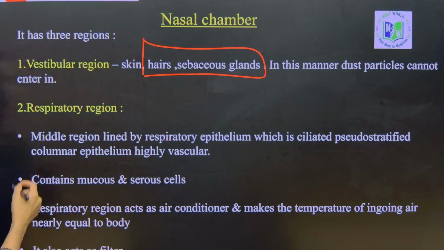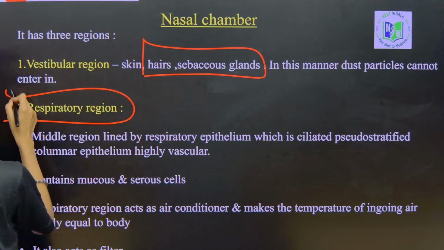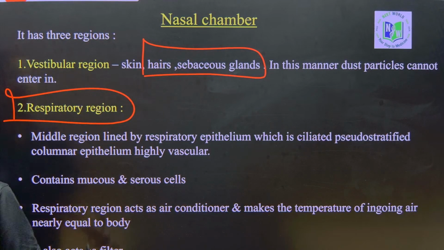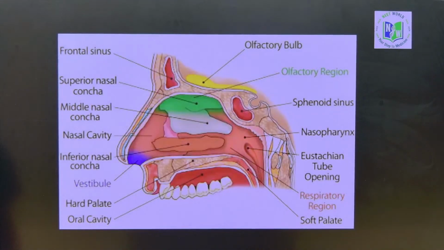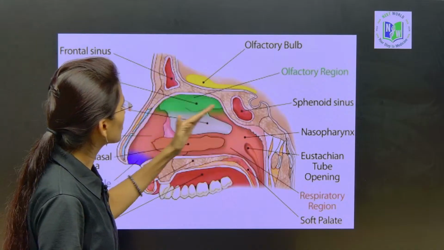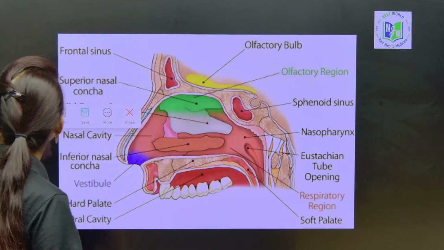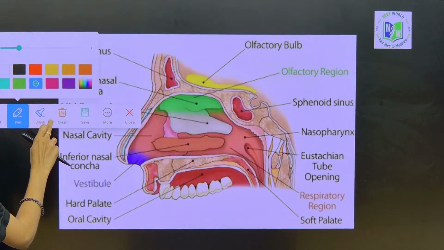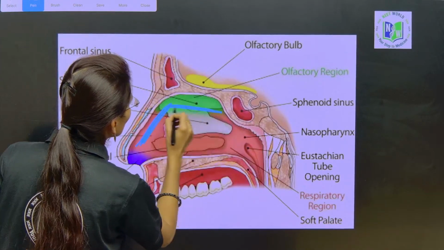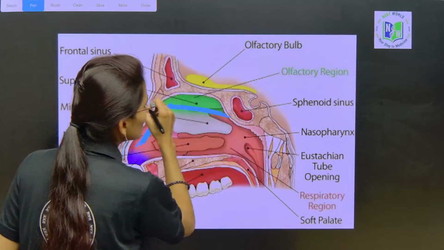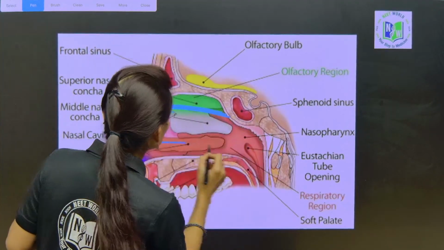Next, coming towards the respiratory region. This is most important. Where are we going to find the respiratory region? The middle region. The middle region is called the respiratory region. Yes, students, I am going to make a note here. Can you see? This middle region is called the respiratory region.